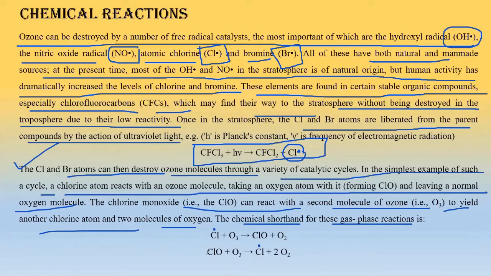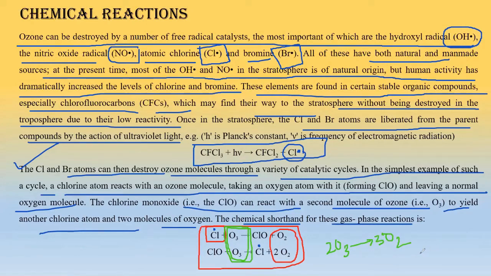Okay, let us use the red color and mark it out: one Cl dot, I repeat, one Cl dot results in formation of three O2 molecules. Three O2 molecules are actually coming from where? They are coming from two O3 molecules, right? So basically the reaction is 2O3 to 3O2. This is the overall reaction that happens, right? 2O3 to 3O2. And as you can see, one Cl dot molecule can result in this particular thing.